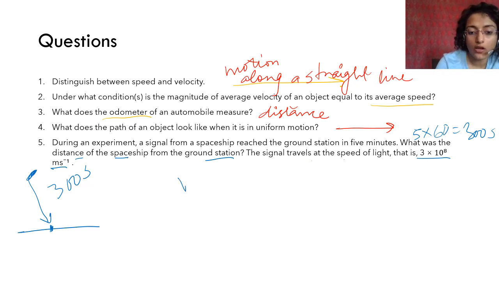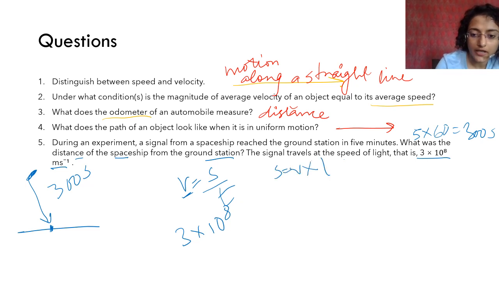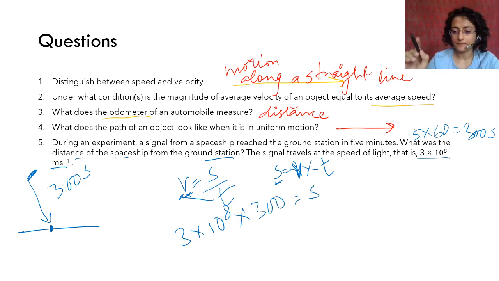So what is the formula? V is equal to S by T. We know the velocity. Velocity is 3 into 10 raised to power 8. S is equal to V into T, right? So distance is equal to velocity into time, which is 300 seconds. This will be the distance.